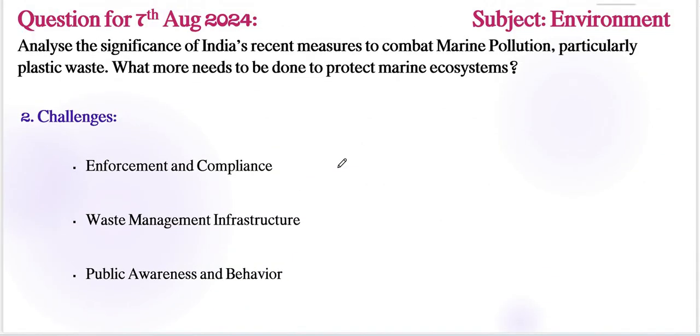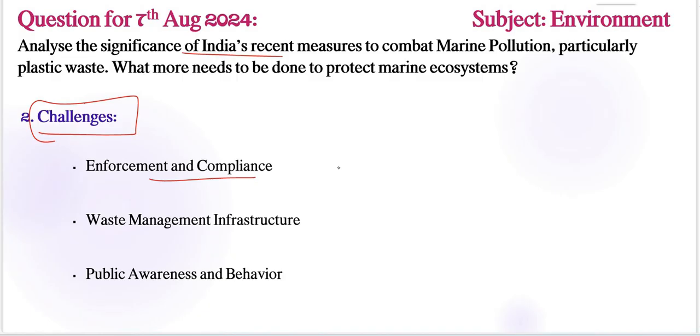Next important thing, the second important keyword, is challenges. Challenges was not there in the question, but we need to include it between needed measures and the significance part. Enforcement and compliance is one important thing here.